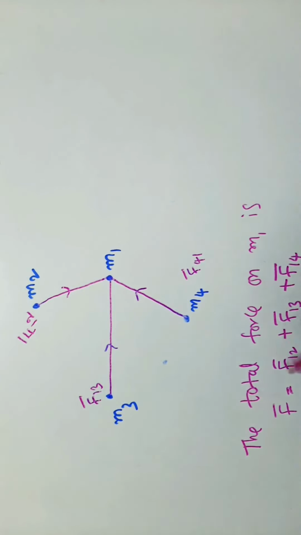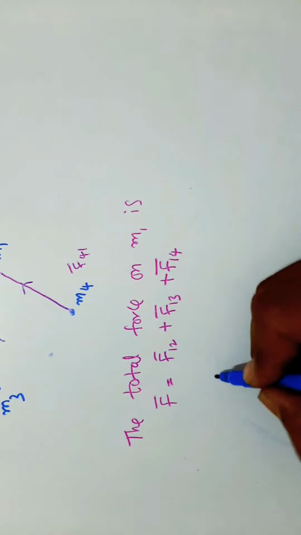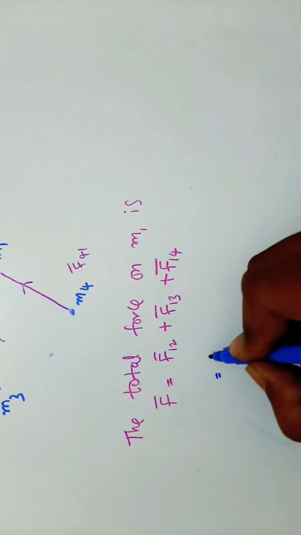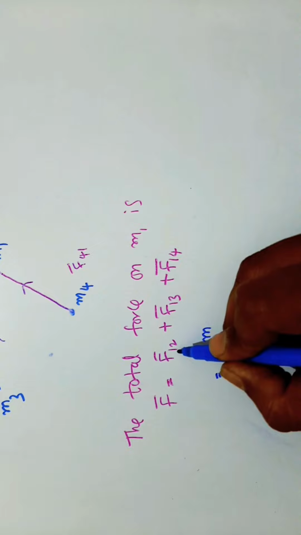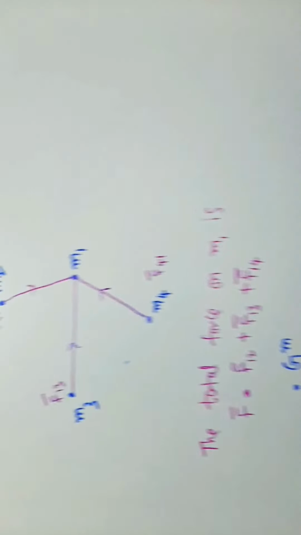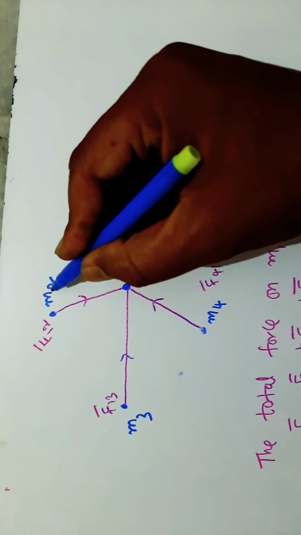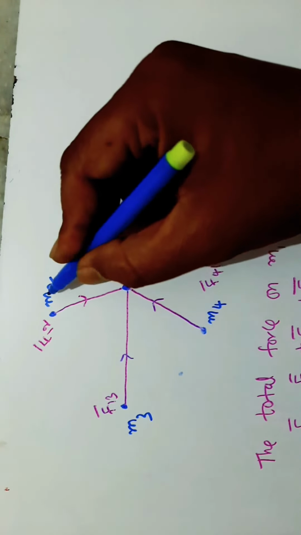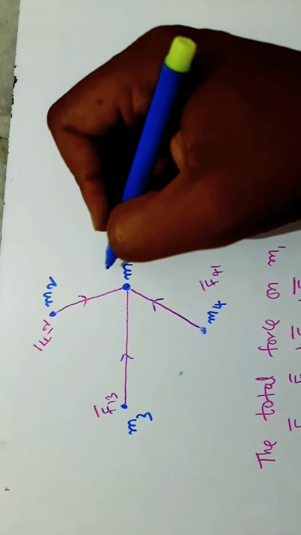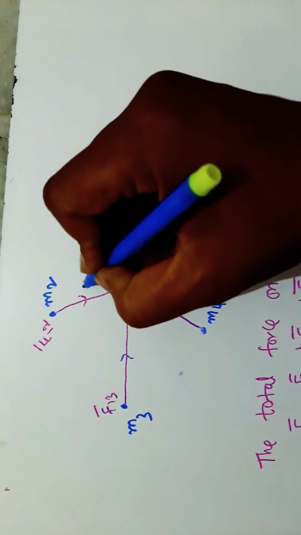Here F12 bar, the force on mass M1 due to M2, is G into M2 into M1 by R21 square into R21 cap.